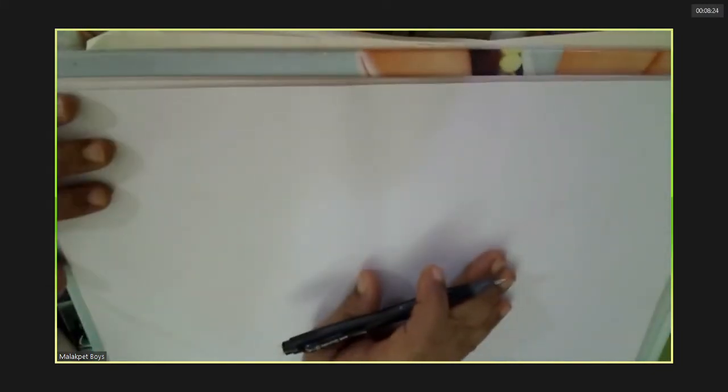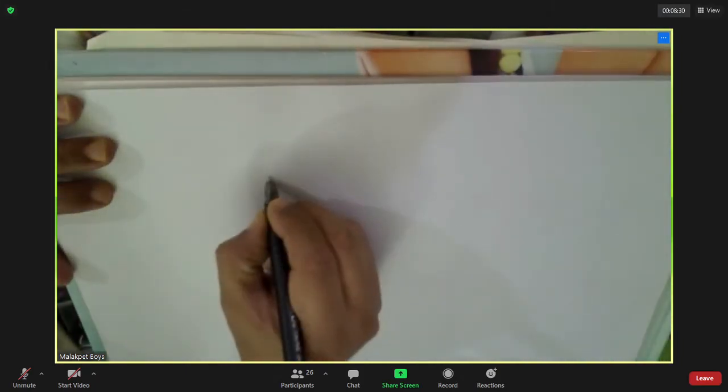The next aspect is, suppose this is the point charge.